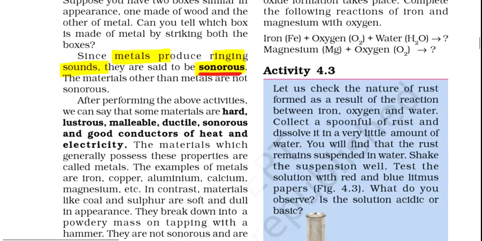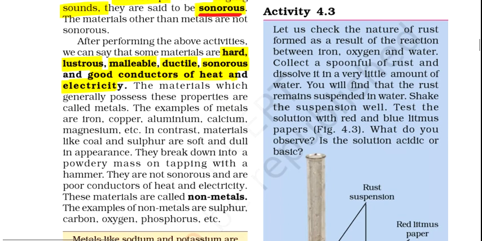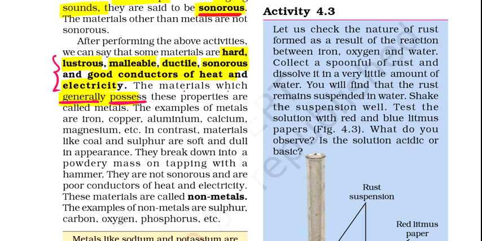Apart from that, we have already studied that metals are hard, lustrous, malleable, ductile, sonorous and good conductors of heat and electricity. Clear? The materials which generally possess these properties, and the word is generally, because sometimes these properties are not there but we still call them metals, we call that an exception, are called metals.